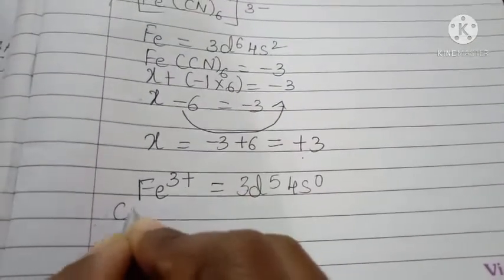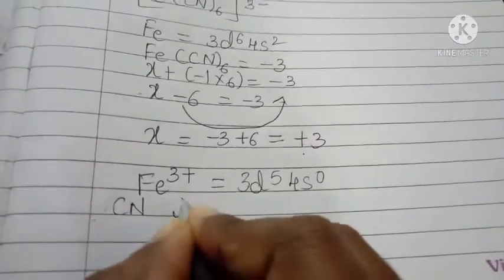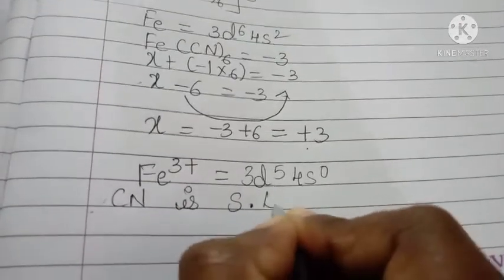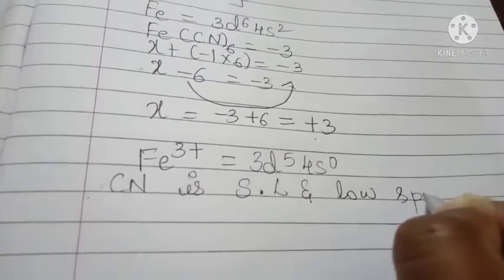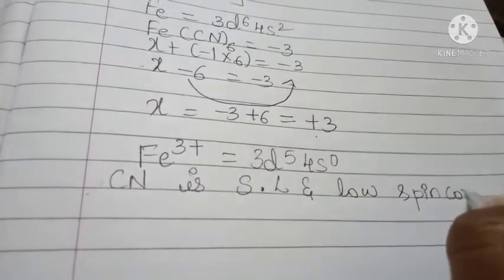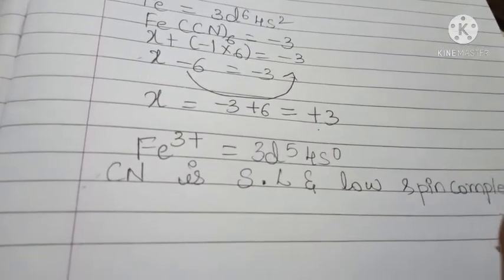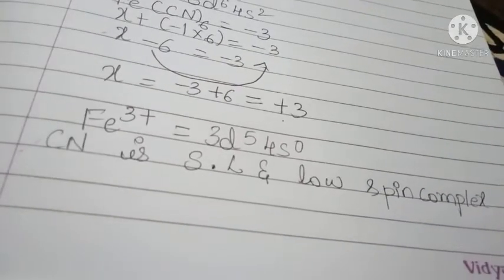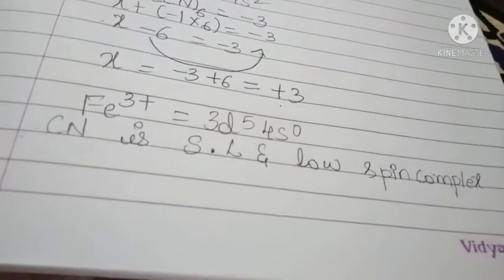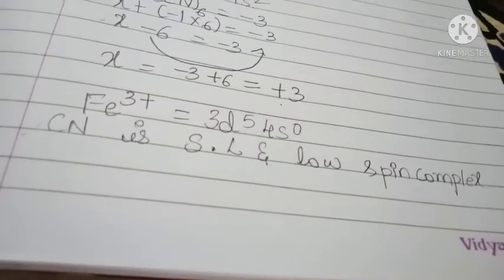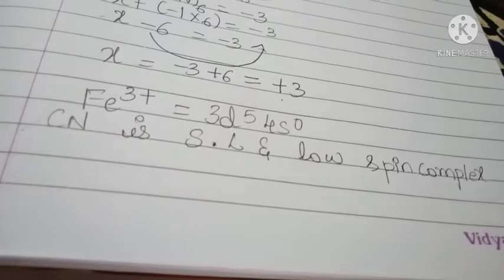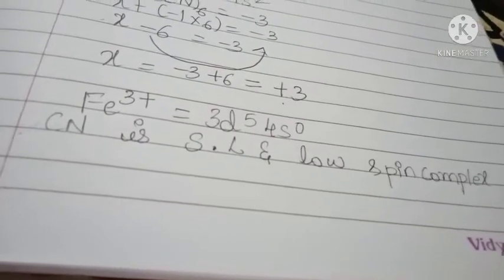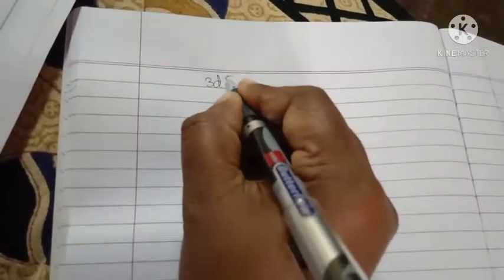Here cyanide is a strong ligand and forms a low spin complex. For low spin complexes, the electrons should completely fill the t2g level. After that, the electrons should enter into the eg level. There is 3d5.